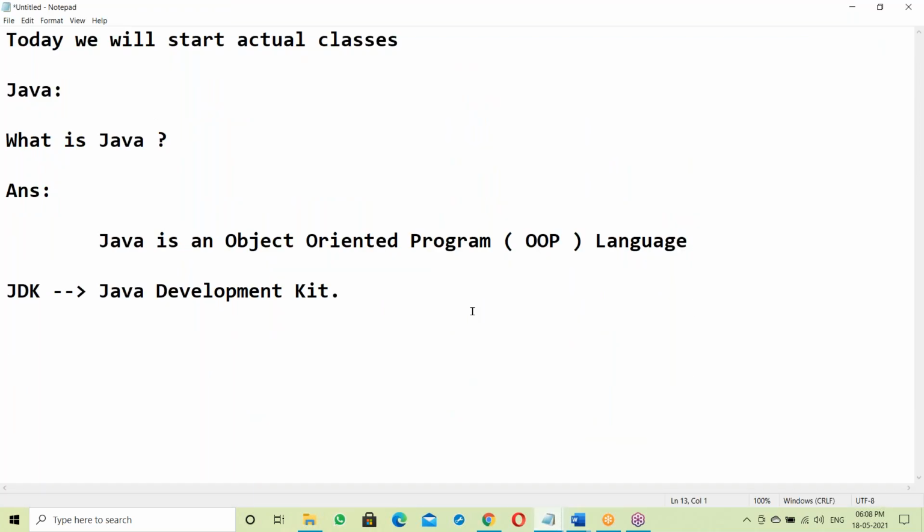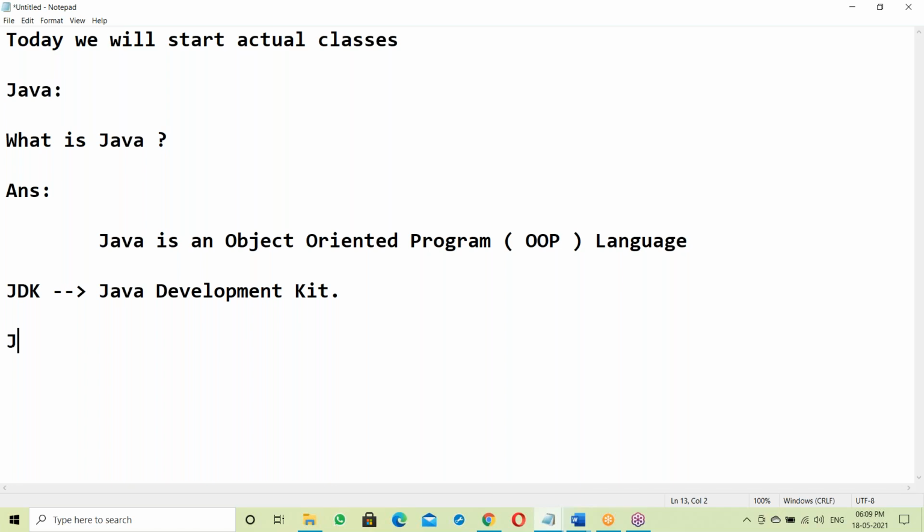So JDK stands for Java Development Kit. So what exactly is JDK? What are the contents in JDK? Let us see what is complete JDK. I'll give the list of things in JDK. What does it contain? The contents of JDK we'll see.